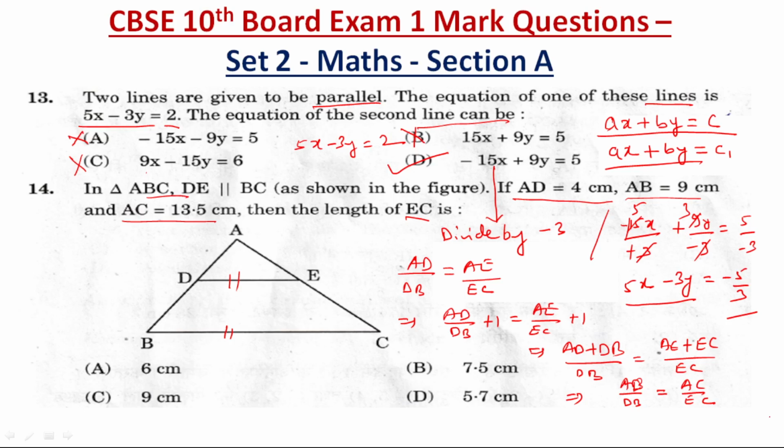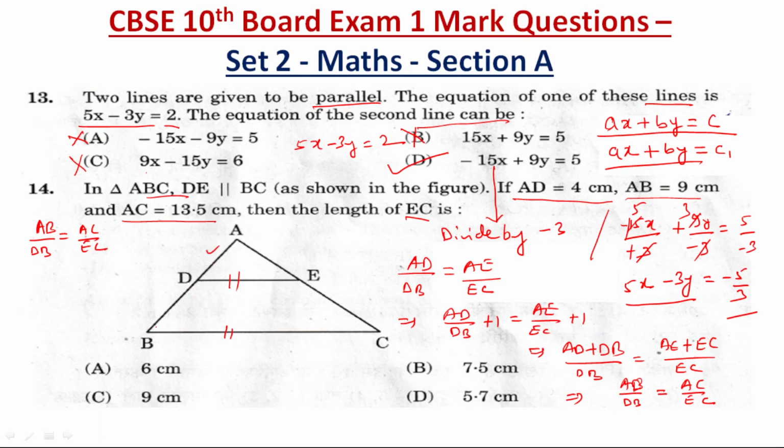So AB is already given to us. So let us substitute AB by DB is equal to AC by EC. AD is given, AB is given.